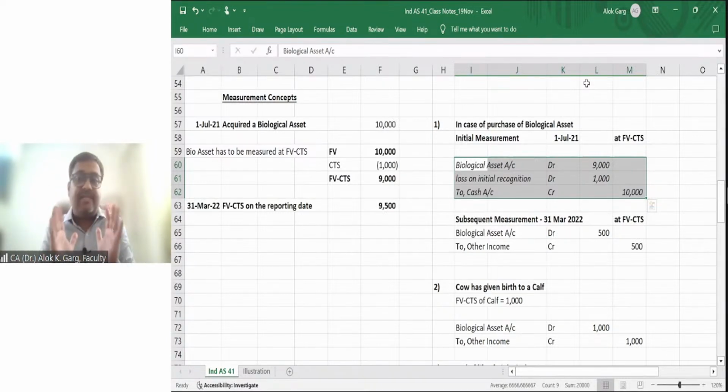That is why the standard says that for biological assets, whether you purchase or not, you have to measure initially and subsequently at fair value less cost to sell. Simple. To maintain a consistency principle across the industry dealing in Ind AS 41. I hope it is clear to everyone.